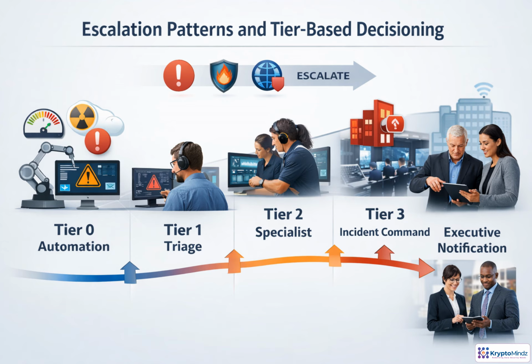Escalation is how an agentic security system avoids overconfidence. Low-risk signals can be handled by automation or first-level triage, but uncertainty, severity, critical assets, regulatory exposure, or destructive actions should move upward. Each tier has clearer authority. Specialists validate complex findings, incident commanders coordinate response, and executives are notified when business impact is material. The key design choice is explicit ownership and SLAs, so decisions move quickly without allowing risky actions to bypass human approval.